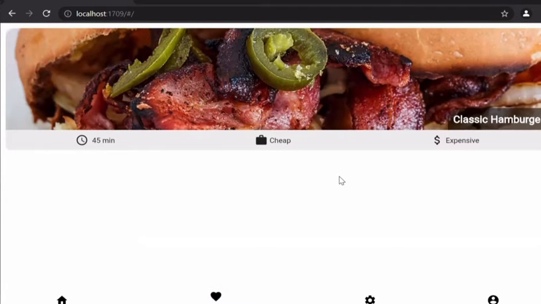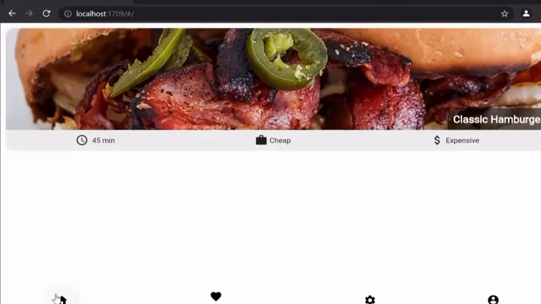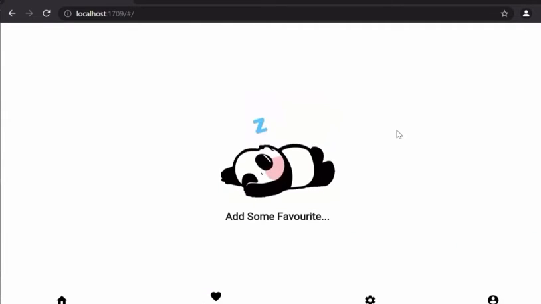Okay. If you want to erase this favorite, you just go to the recipe and press it. Now you can see we don't have any favorites.